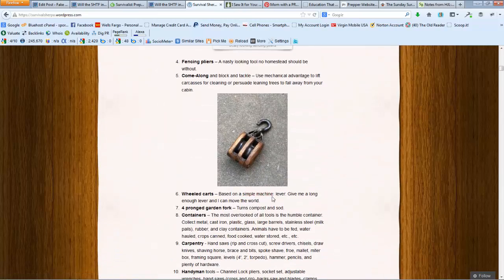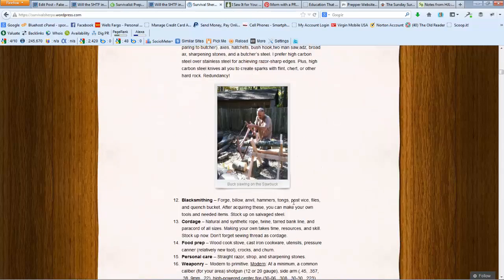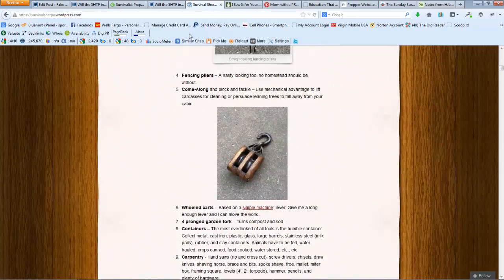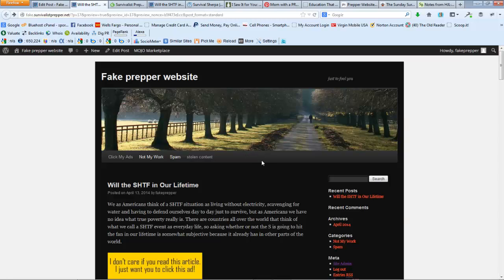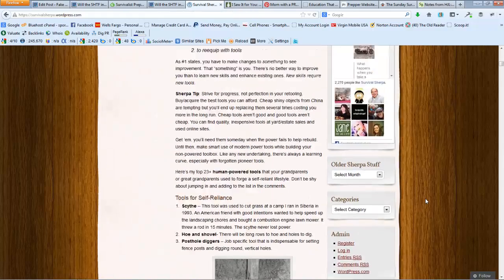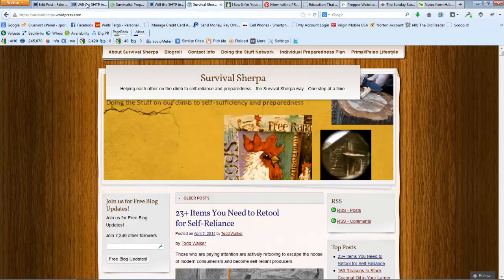But if you see this exact article, word for word on somebody else's website, even if it doesn't look as cheesy as this one does, maybe they have a background image or something, but you see that entire article, you could let Todd know or somebody and say, hey, I saw your exact post on somebody else's website. So these are just some of the ways that you can kind of recognize these sites.